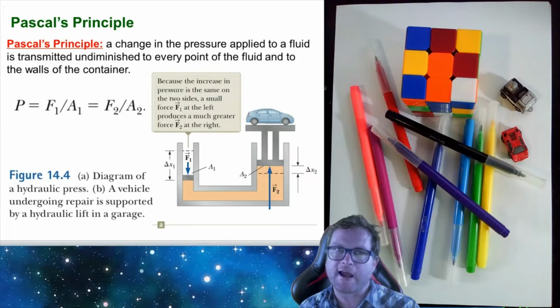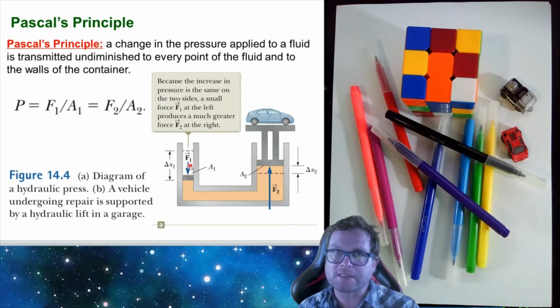We take a look now at Pascal's principle. The principle states that a change in the pressure applied to a fluid is transmitted undiminished to every point of the fluid and to the walls of the container. Here the word undiminished refers to without getting smaller. So in this example, what we have is 2 pistons. A force is being applied to this piston here, right?